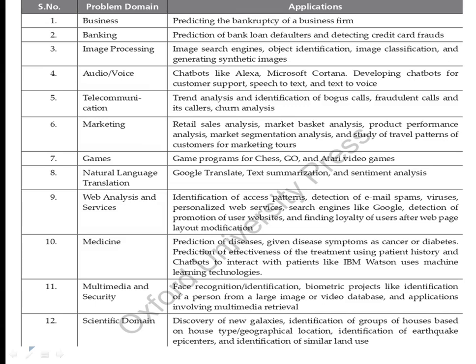Multimedia security for recognition, face recognition and fingerprint identification, biometric projects if you want to do them, or if you want to identify people in a huge database. They are all again using machine learning. Scientific domain: for example, identification of earthquake epicenters, identification of similar land uses, discovering new galaxies, or identification of groups of houses based on house types. You can do all these kinds of projects as students.